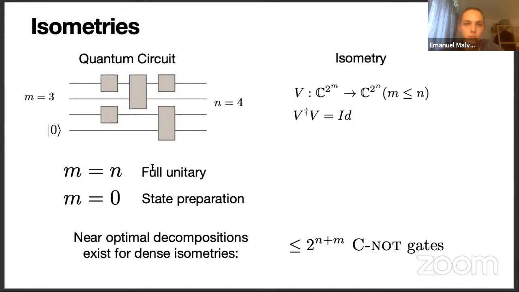So there are two special cases of isometries. For m equals n, we have a full unitary, and for m equals 0, so if all input qubits are fixed, we have essentially state preparation, and the isometry is just composed of a single column. For the general case of isometries, there exist near-optimal decompositions, and they can be upper bounded by about 2 to the n plus m CNOT gates. This is about twice the best known lower bound. So this means that in the general case, we cannot improve this by much, which is why we're going to look at sparse isometries instead.